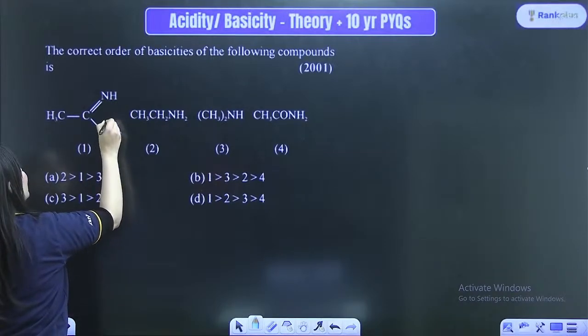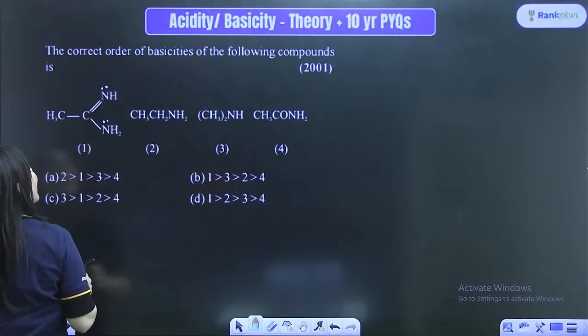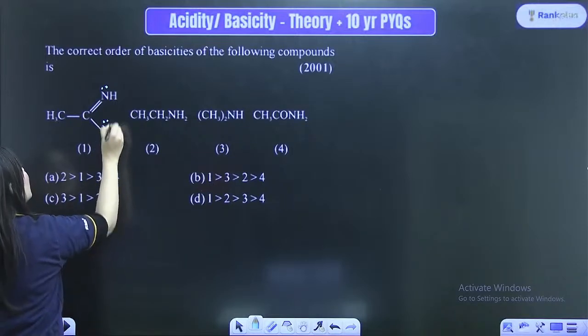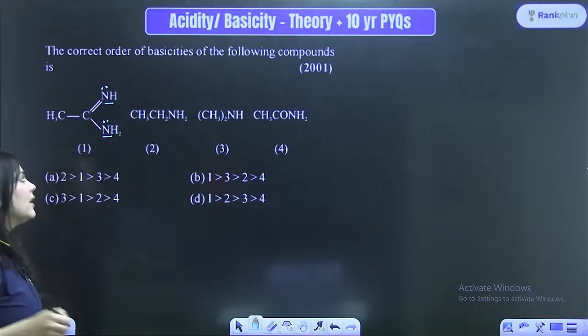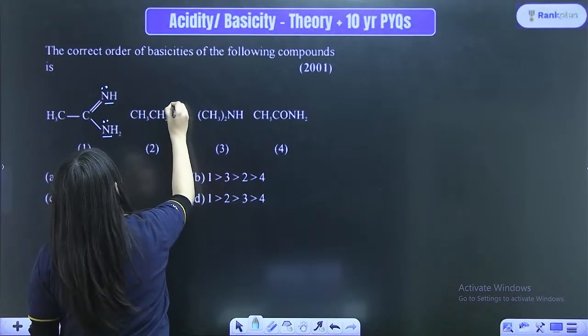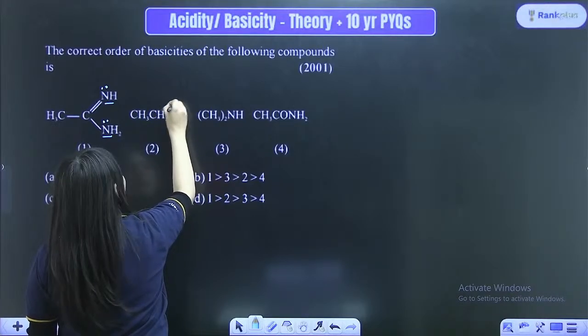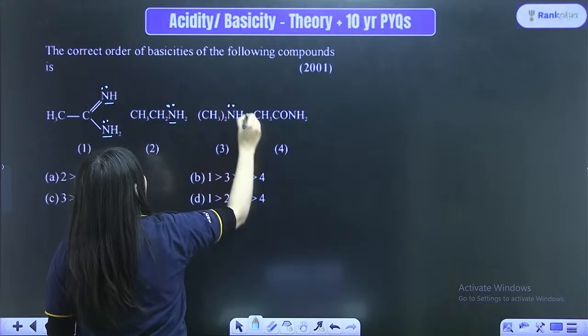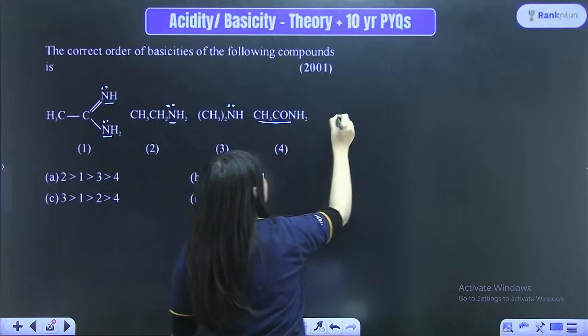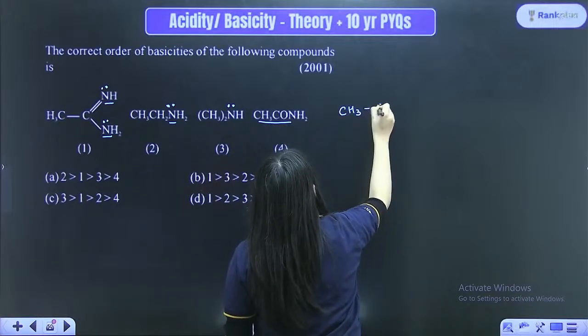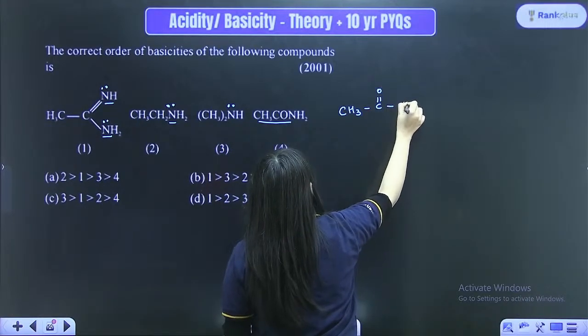Here the nitrogen has a lone pair, here it again has a lone pair, right? So it has two nitrogens present on it. Remember this thing. Look at this nitrogen. This nitrogen once again has a lone pair of electrons. This nitrogen also has a lone pair of electrons. Look at this. This is the amide. This is CH3, C double bond O, NH2, right?